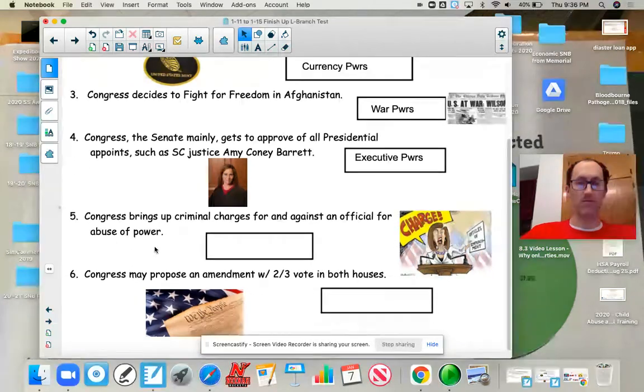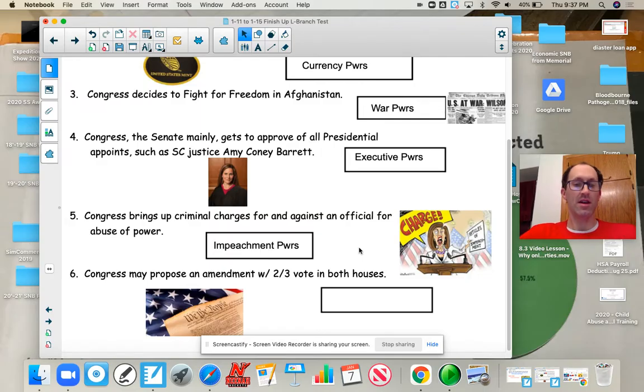Fifth, write this down. Congress brings up charges, criminal charges, for and against an official for abuse of power. Okay, right here we've got Nancy Pelosi with a slip called Articles of Impeachment, and she's screaming charges. She encouraged this against Donald Trump, president. These are called impeachment powers.